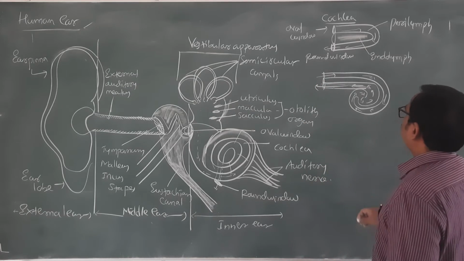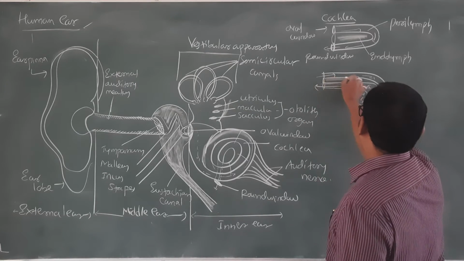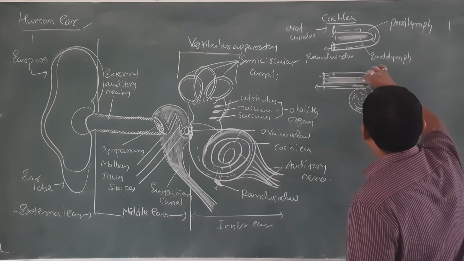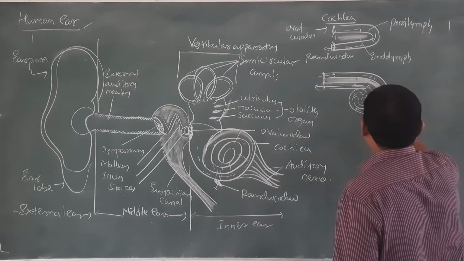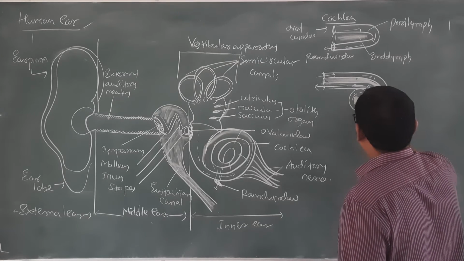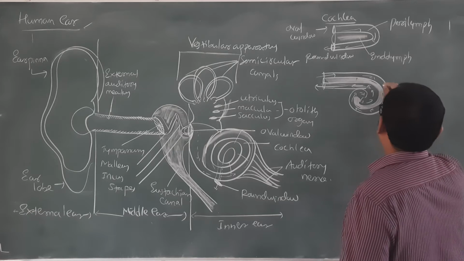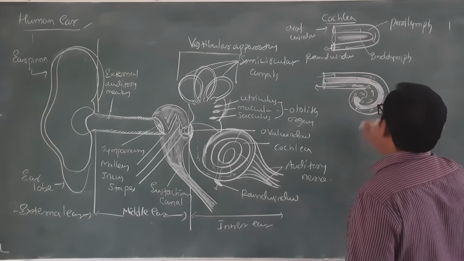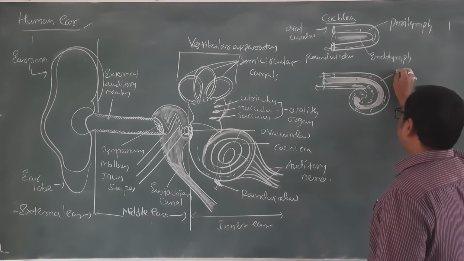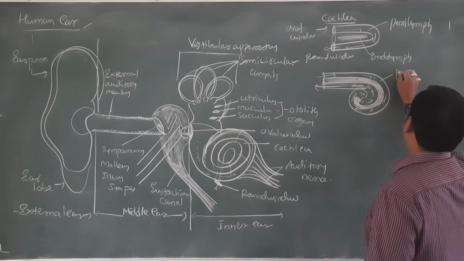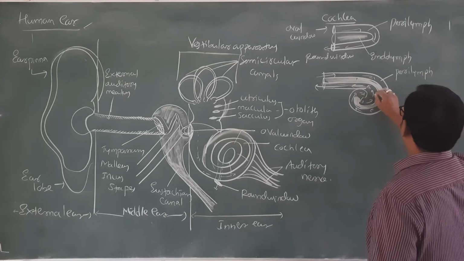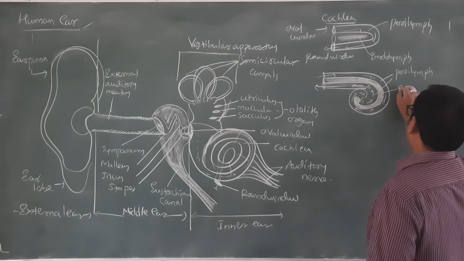Vibrations are going out, but here what you are observing, a cochlea means like this. The perilymph will be here on both the sides, and the endolymph is in the middle.